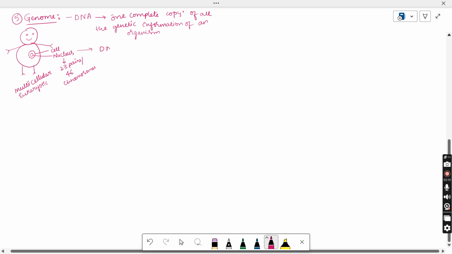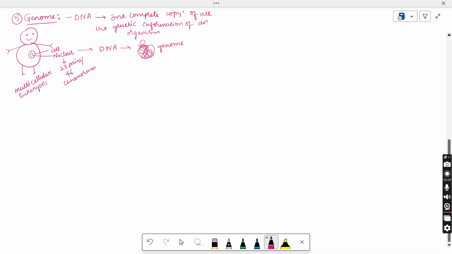That one cell will contain the DNA, which contains all the genetic information, maybe from the parents, ancestors. And if you are just taking it out and you are observing, this is enough to give the genetic information of the person. You cannot take all the cells from the body of a person and check what type of information it is storing. So one single cell gives the complete genetic information of an organism. We call it as a gene. And here if you want, we call it as genome.